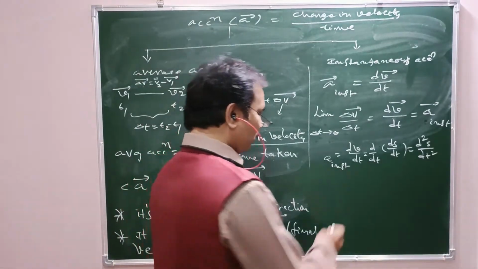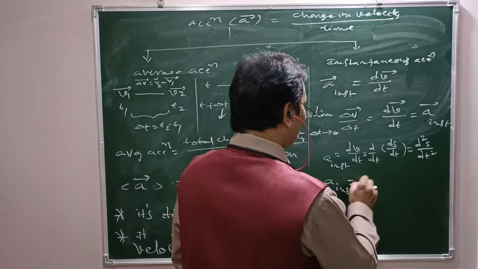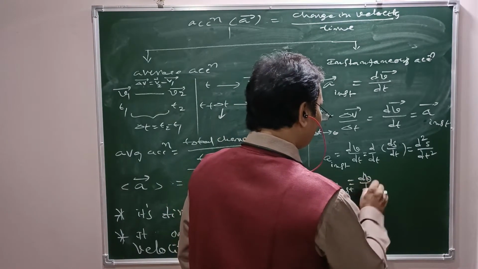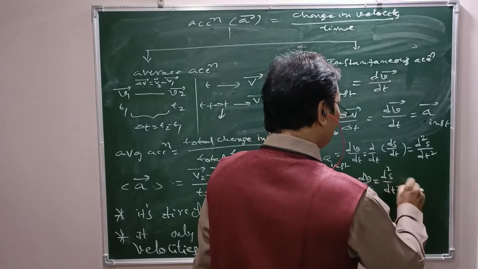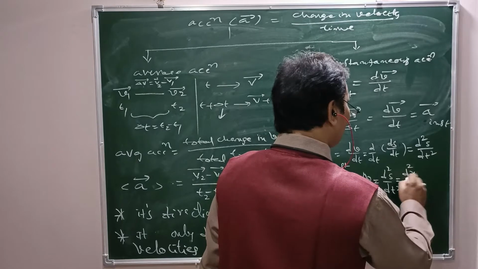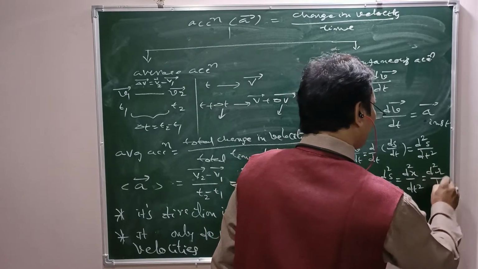Am I right? So we can write a instantaneous equals dv by dt, that equals d square s by dt square, that equals d square x by dt square, otherwise d square r by dt square.